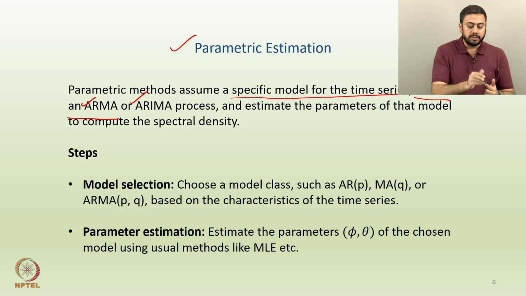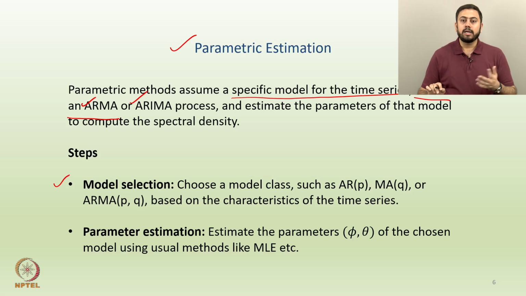So what are the steps here? The first step is model selection. Of course, we have to choose an appropriate model. Choose a model class, let us say AR(p), MA(q) or ARMA(p,q), based on the characteristics of the time series. So the first point under the steps is model selection: choose a model class such as AR(p), MA(q) or ARMA(p,q) based on the characteristics of the time series.